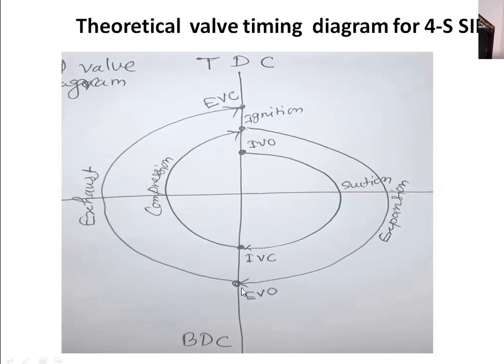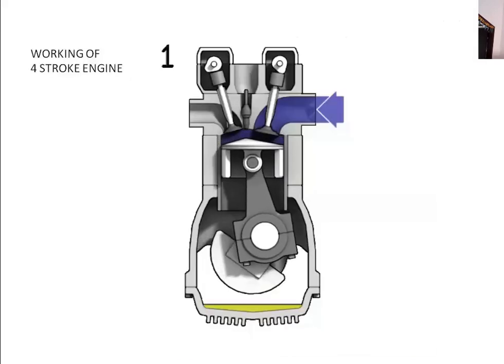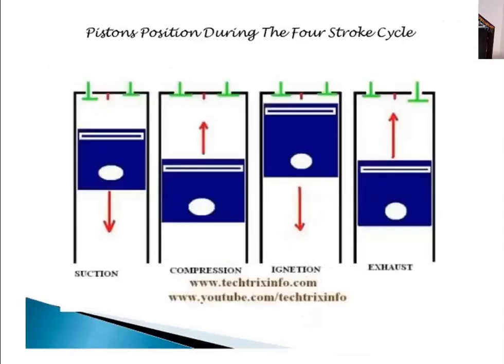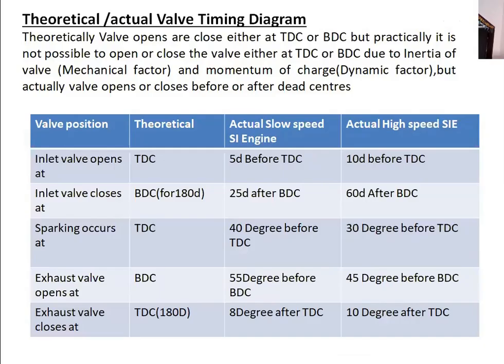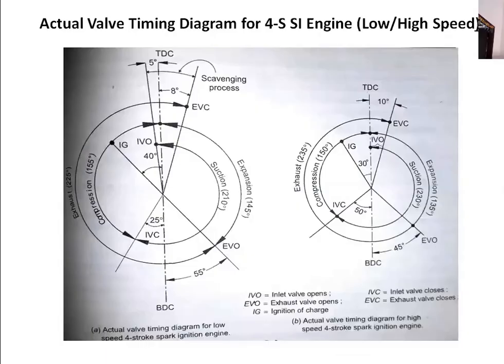The exhaust valve opens at BDC and closes at TDC. But in the actual case, the opening and closing of the valve takes place either before or after TDC or BDC.